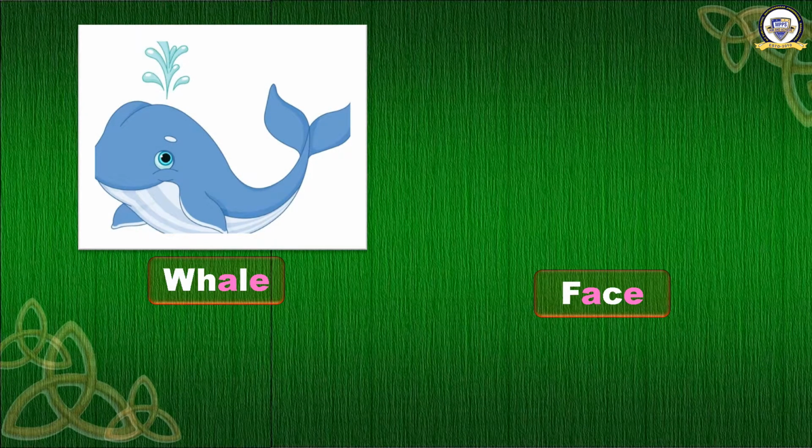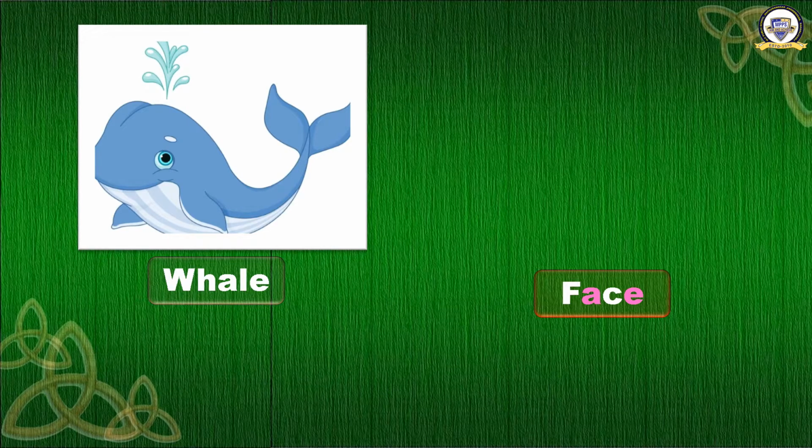Two words are here. What are they? Whale. What is whale? The largest animal in the world. And do you know where the whale lives? Whales live in the ocean. It is a water animal.